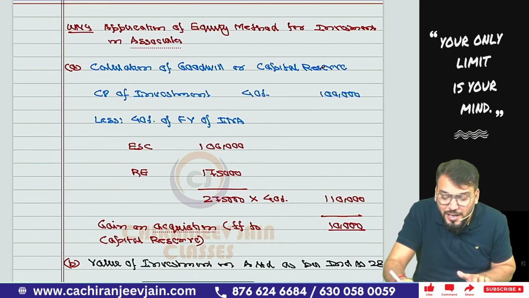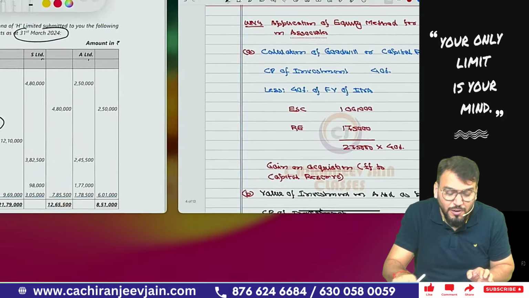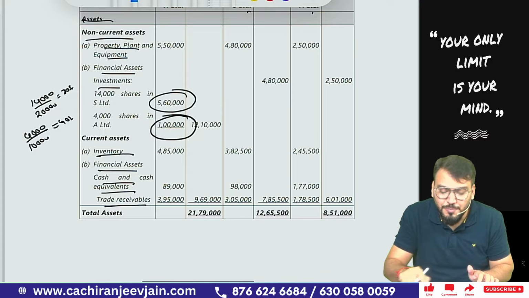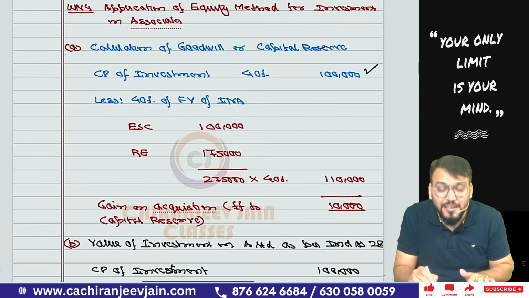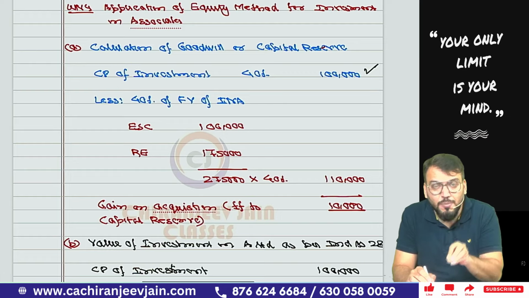So we'll take the cost price of investment, that is given in the balance sheet. 40% was acquired at rupees 1 lakh. If you want to check, karo. So it was acquired at rupees how much? 1 lakh. So the cost price of investment is 1 lakh. From this we'll deduct 40% of the fair value of INA on the date of acquisition.